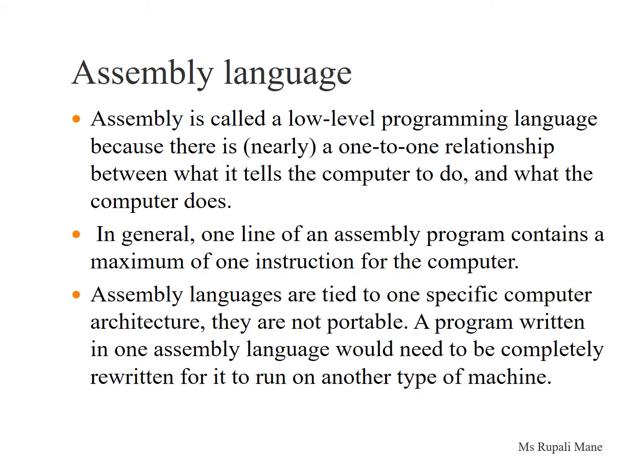Assembly language is called a low-level programming language because there is a one-to-one relationship between what it tells the computer to do and what the computer does. In general, one line of an assembly program contains a maximum of one instruction for the computer. Assembly languages are tied to one specific computer architecture. They are not portable. A program written in one assembly language would need to be completely rewritten for it to run on another type of machine.